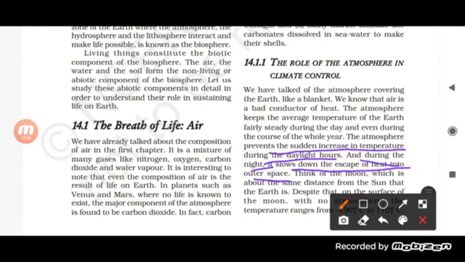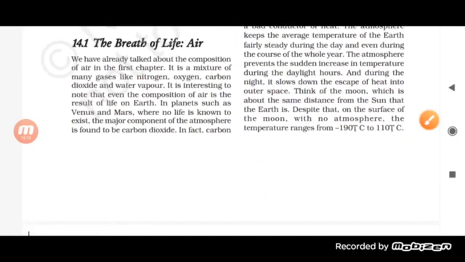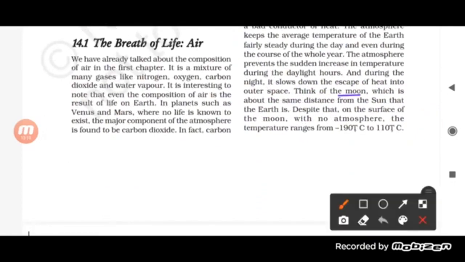What happens where there is no atmosphere? If we want to know about the importance of atmosphere, we must think what happens if there is no atmosphere. If there is no atmosphere, students, then like on the moon, which is about the same distance from the sun as the earth is, since there is no atmosphere, the temperature ranges from minus 190 degrees Celsius to 110 degrees Celsius.